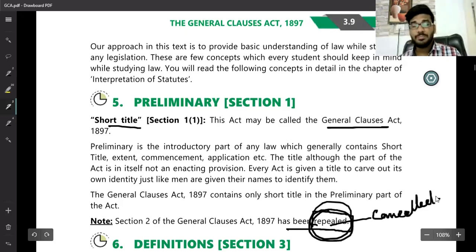Okay, so this is the basic introduction related to Section 1 and to how you frame an Act: what types of definitions, means definition, includes definition, means-and-includes definition, what is short title, what is long title, what is preamble. These are the basic concepts related to that.